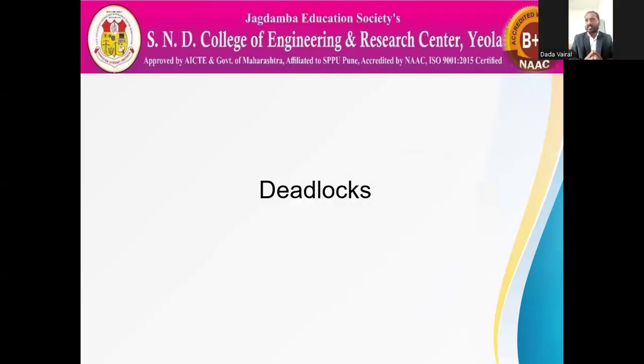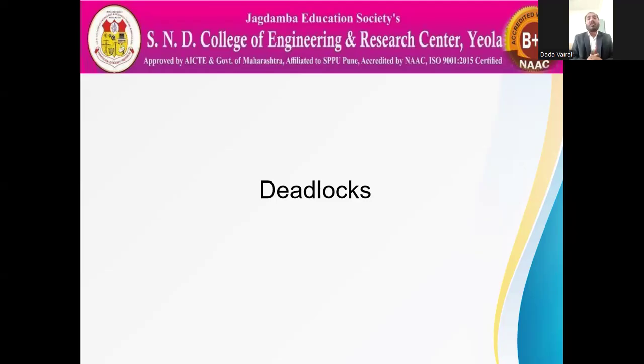Suppose there are processes, process 1, process 2, process 3, and process 5, process 6, and some of them, say process 1, 2, 3, are waiting for each other and their execution is stuck. No process execution goes further. Such a situation is called deadlock. It means all processes are stuck at one level.